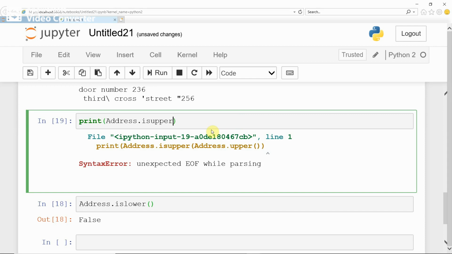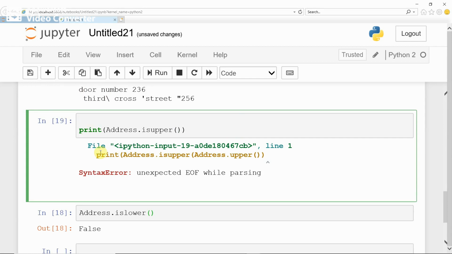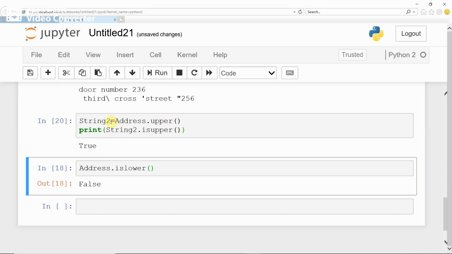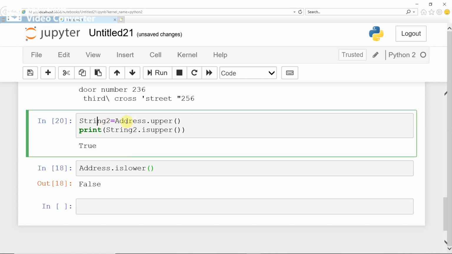Now what you should do, if you want to convert, first you have to take one string. string2 equal to address dot upper, convert the string into uppercase, and then you check with that converted uppercase string this way. string2 dot isupper has to give true. Now see, string2 has the uppercase conversion of address, and we are checking with string2 whether it is uppercase.